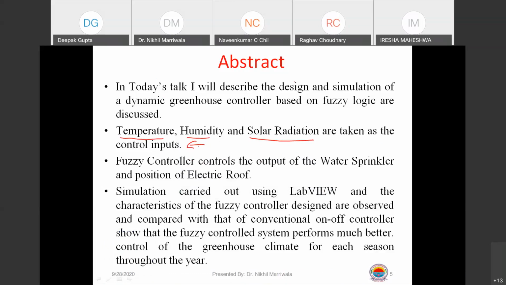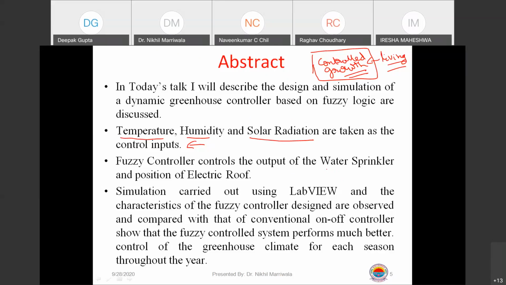A greenhouse is an artificial structure which basically has controlled growth of plants. So we are talking about controlled growth, and about living organisms, living structures being monitored. A very complex system, I'll tell you. How the fuzzy controller comes into the picture, how effectively we can utilize the features of fuzzy logic, and how artificial intelligence comes into the picture, I'll tell you all the answers here.